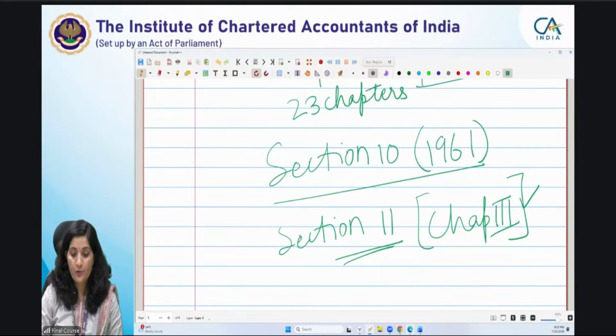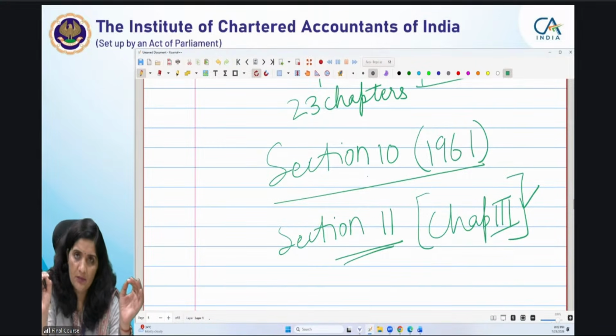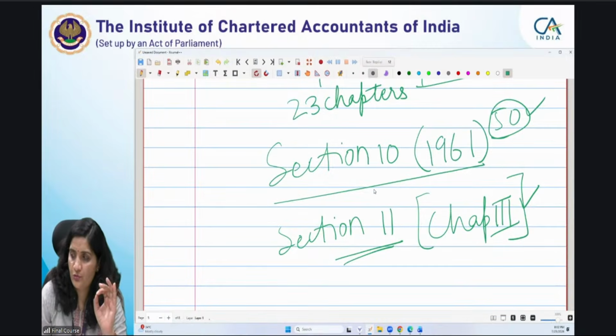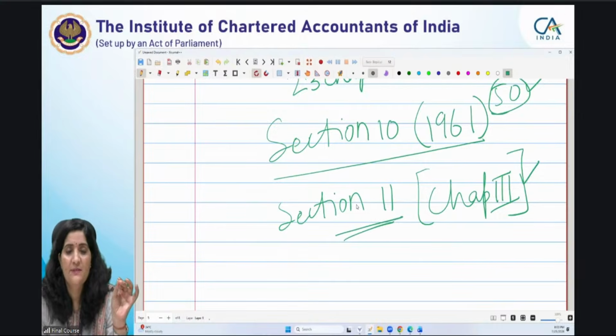Now I will show you. Earlier, section 10, as you know, has many clauses appended to it. Approximately 50, with capital letters also, like 23C, 23FCA, 23FD. Going by the numbers, it seems to be 50 clauses; I have not counted exactly, but the last clause was around 50. My simple question to you: why do we name them clauses? Why do we not name them subsections?